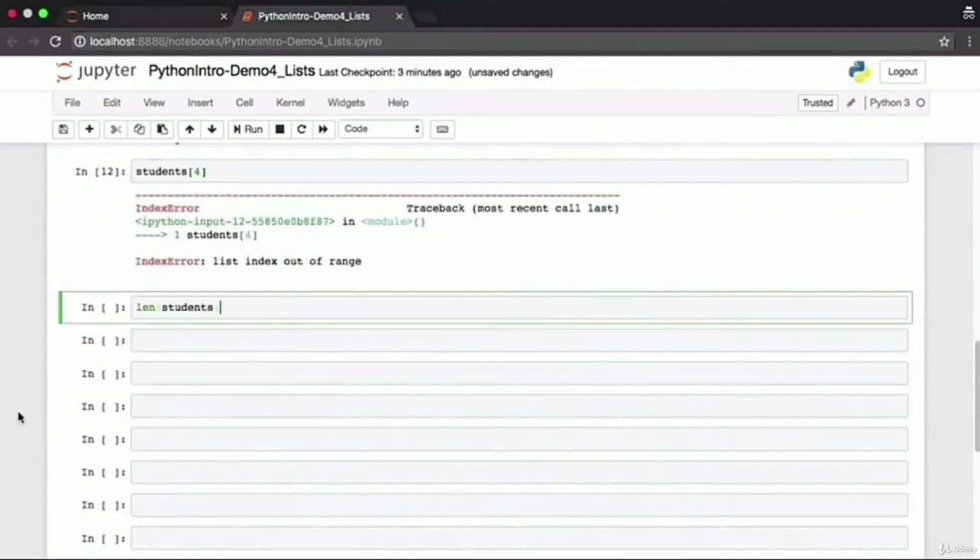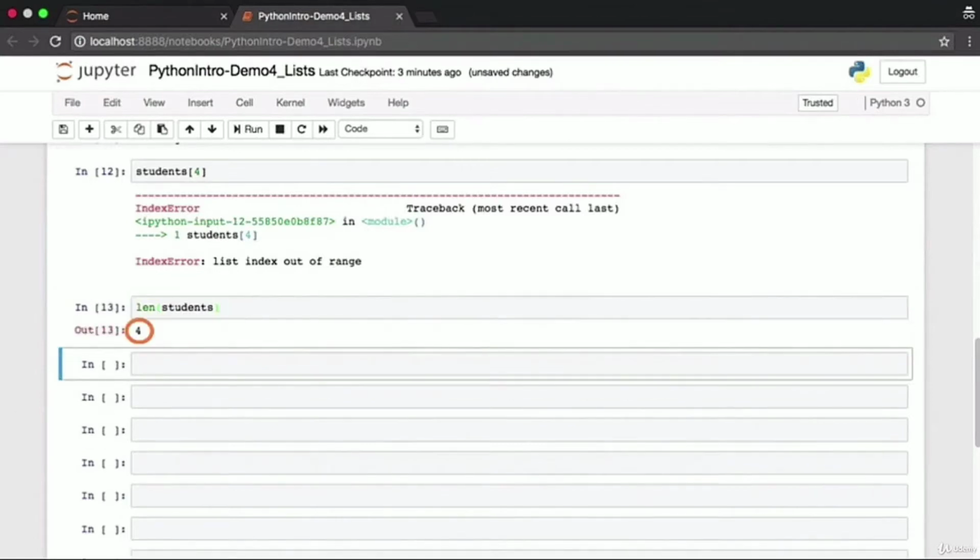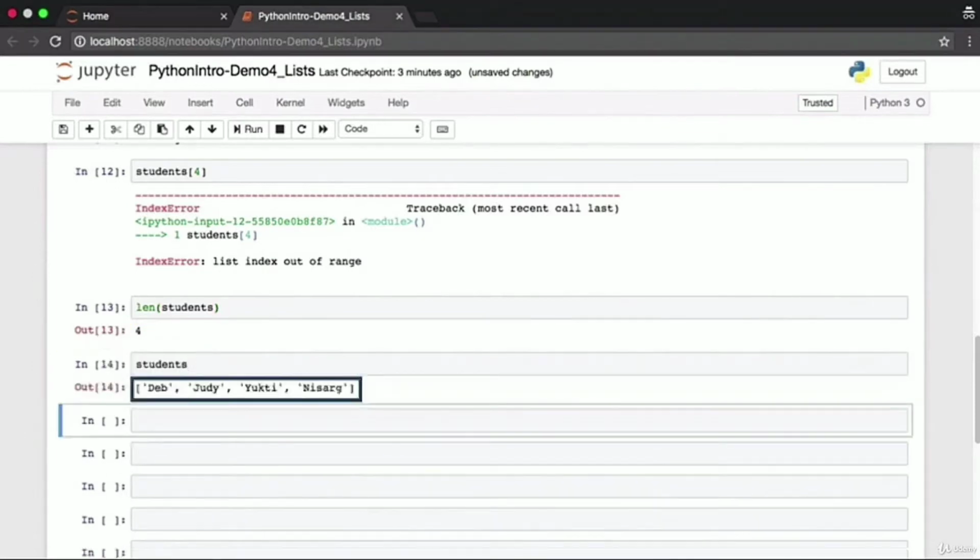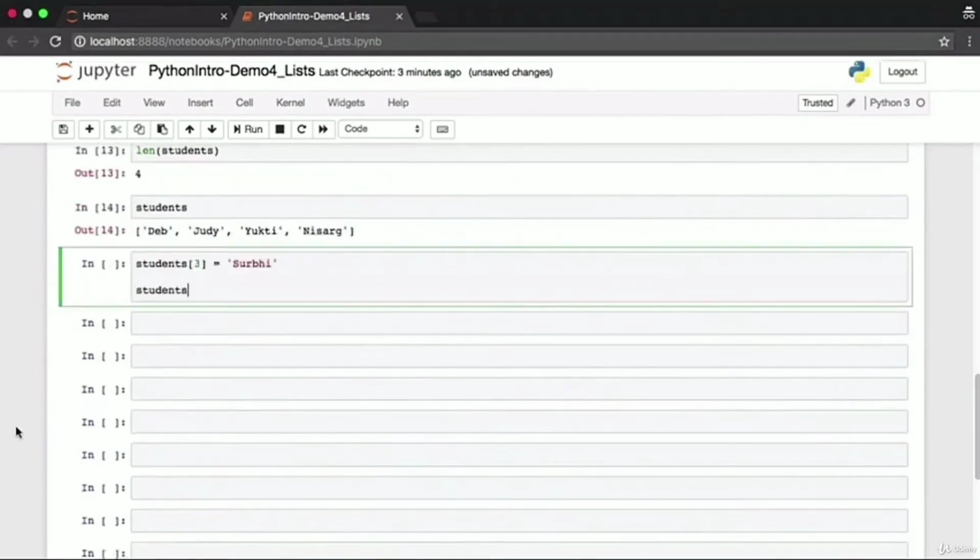We can revisit the built-in len function once again, and you'll find that it works with lists as well. This is extremely useful to find the length of a list. Here it tells us that students has 4 elements. Here is the original list printed to screen. Individual elements of this list can be updated using the index operator that we saw earlier. Here we want to update the element at index 3, that is the fourth element in the list, to be Surbhi rather than Nisarg.